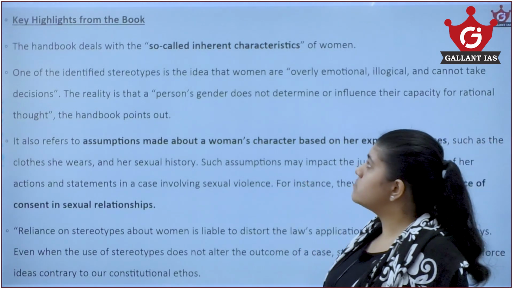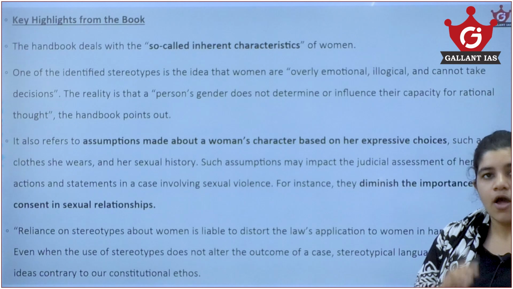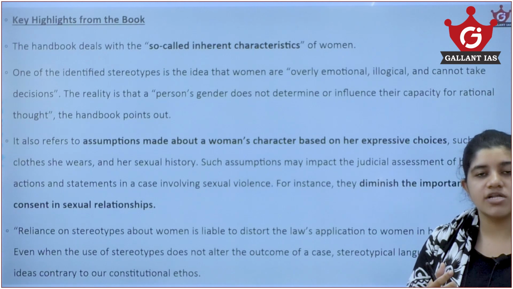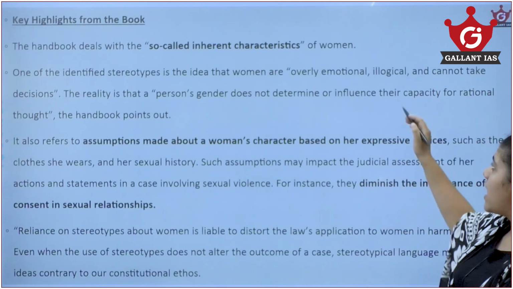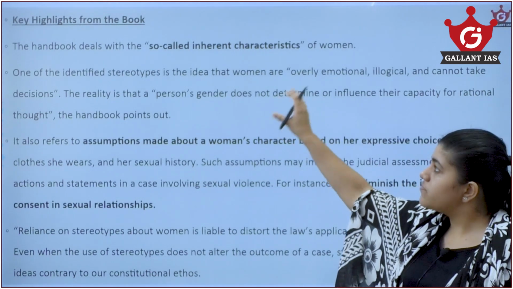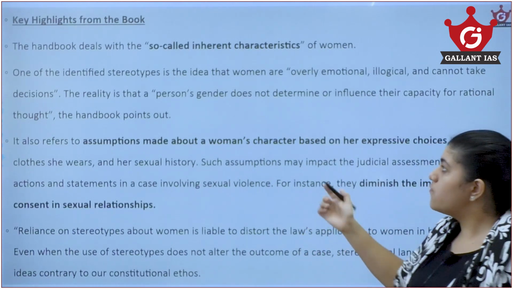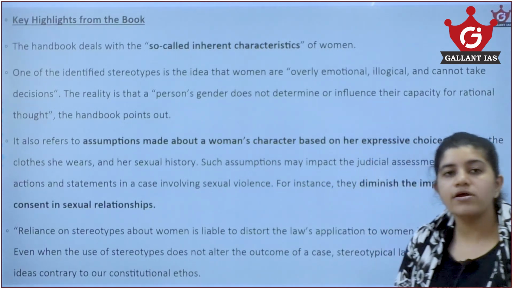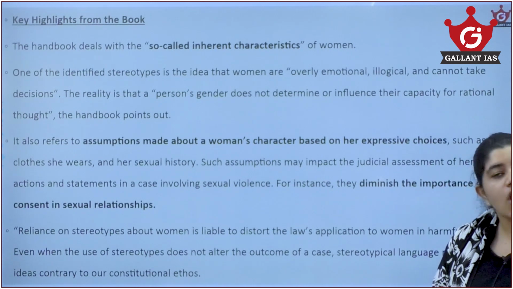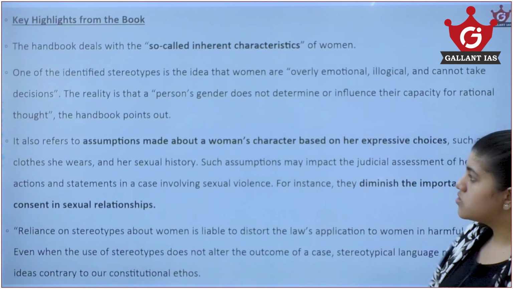Now this handbook deals with the so-called inherent characteristics. So what are the inherent characteristics? Woman is considered irrational or over-emotional, or illogical, and that they can't take proper decisions as such. So these are some of the stereotypes or inherent characteristics that have been used to define a woman. The handbook points out that a person's gender does not determine or influence their capacity for rational thought.